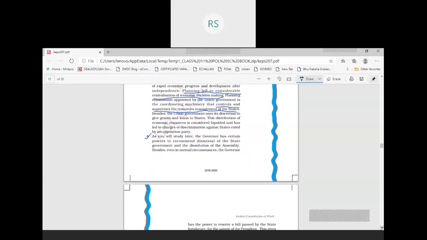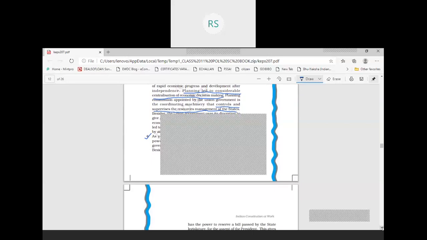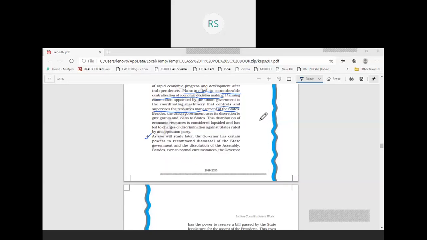But there is one major difference between the role played by the president and the role played by the governor.